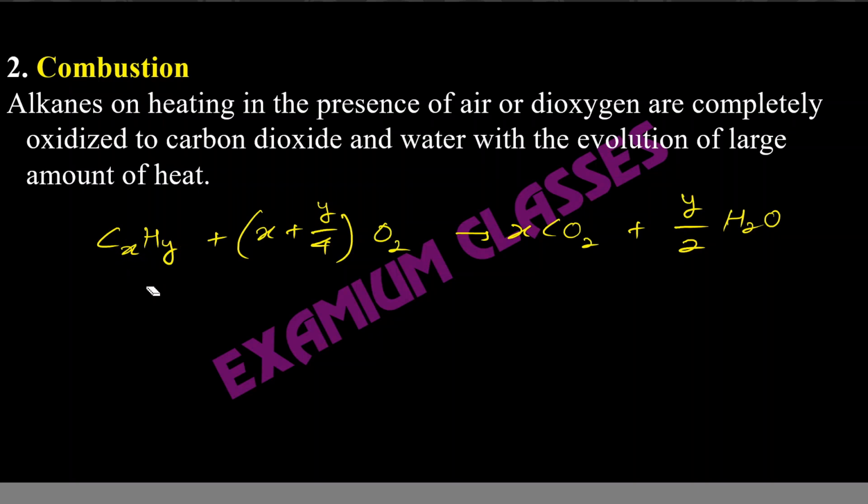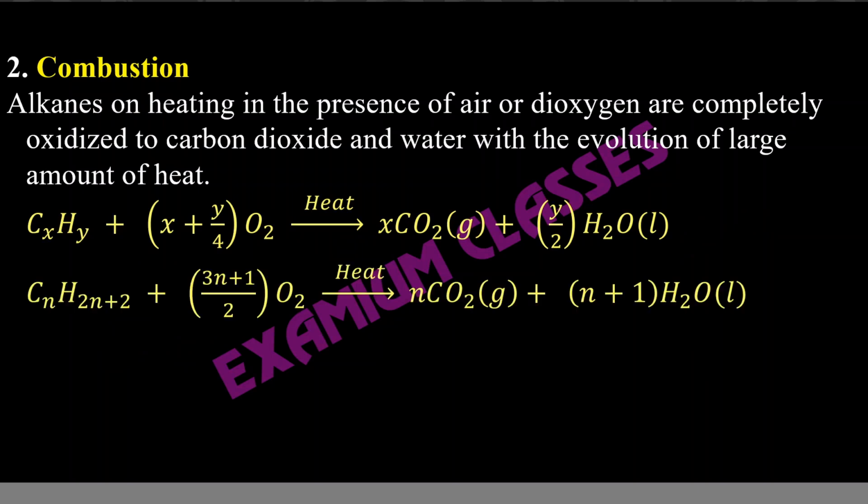Now this reaction can be modified, because normally for alkanes we write CnH2n+2. Here x is n, y is 2n+2. So if you substitute x by n and y as 2n+2, then you get this second reaction. I suggest you memorize both.